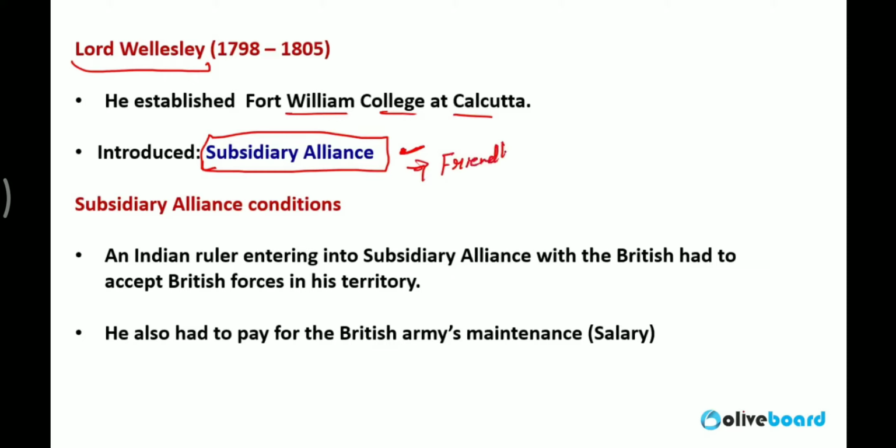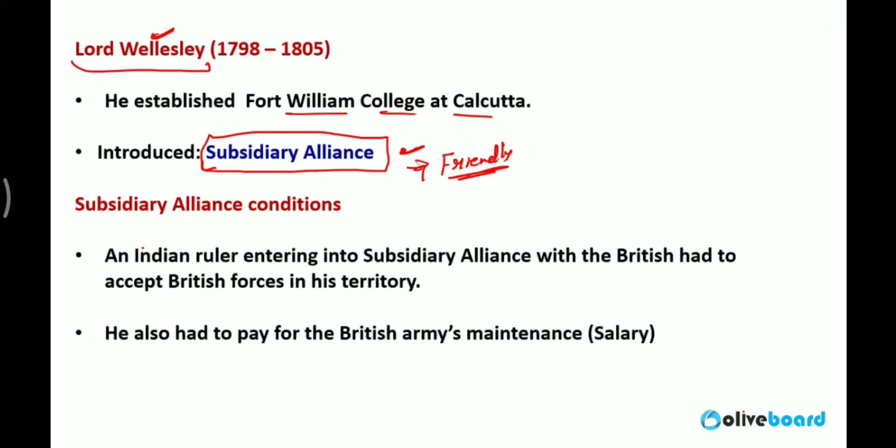It was a friendly treaty between the British government and the Indian kings and nawabs. Lord Wellesley said to any king or nawab that he wanted to do the subsidiary alliance with them. Under the subsidiary alliance, we will keep our British forces in your territory for your safety. If anyone attacks you, it will be considered an attack on the Britishers.